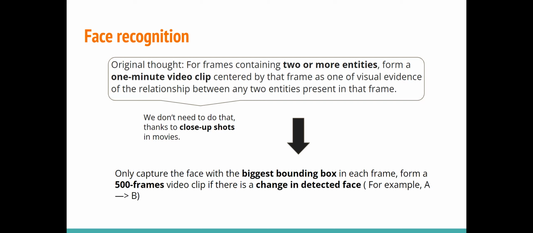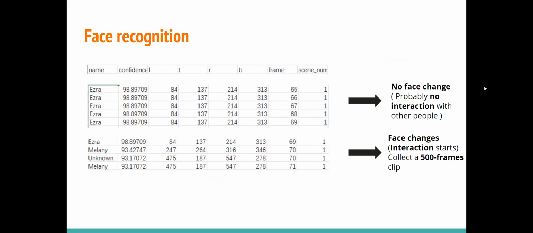So for now, we only need to capture the face with the biggest bounding box in each frame, and we can form a 500 frames video clip if there's a change in the detected face. For example, face A was detected in this frame, but if it changes to face B in the next frame, we know there might be an interaction happening. So we can collect the video clip.